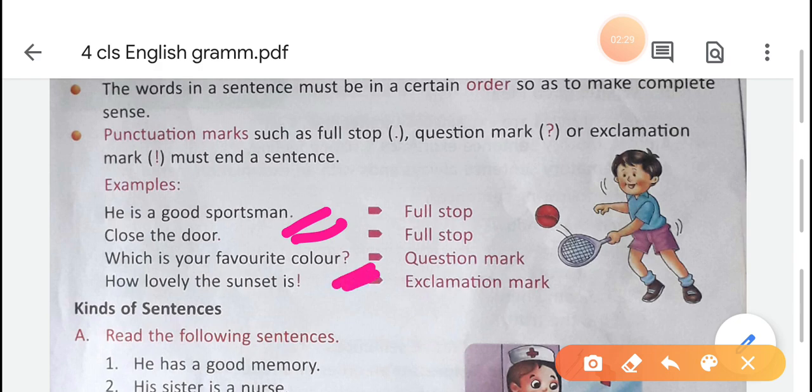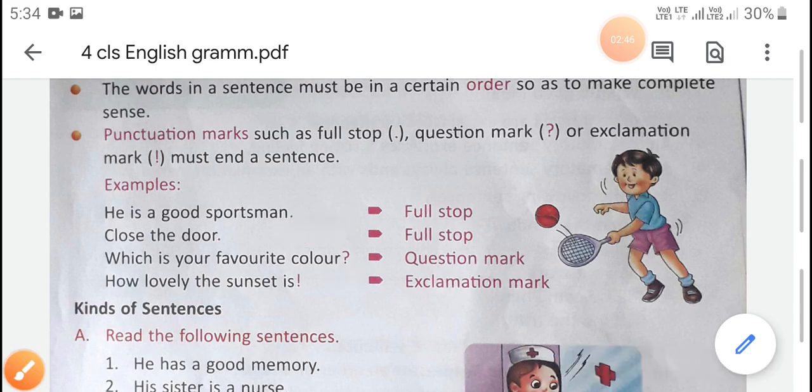Third one, which is your favorite color? Here after the sentence we put a question mark. Last one, how lovely the sunset is. Here we put an exclamation mark. According to the sentence we have to put the correct punctuation mark.